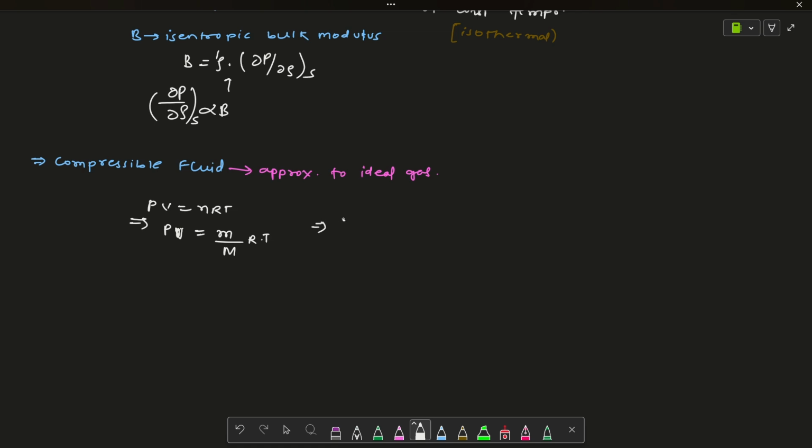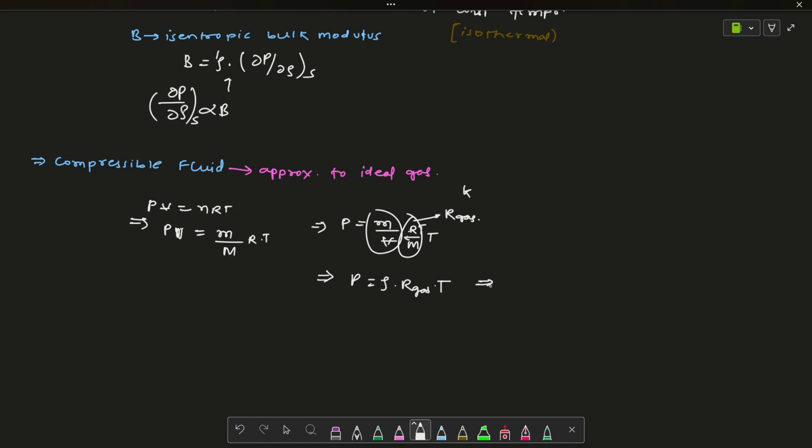When you divide by the volume V, p is equal to m by V, into RT, and this R we call the universal constant, and overall R by M is known as the gas constant. We have discussed it earlier, so if you don't get it, please watch the previous videos. This R is the universal constant; earlier we denoted it differently, but denotation doesn't matter, remember the concept. So now we will write p equal to rho R gas into T.